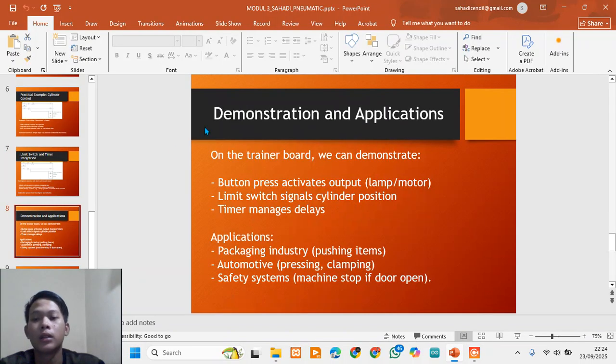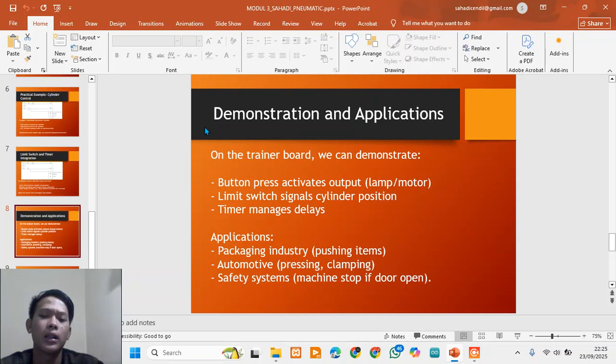And the next page, demonstration and application. On the trainer board, we can implement this example by wiring the button, limit switch, and indicator lights, and by programming the PLC with the ladder logic we designed.